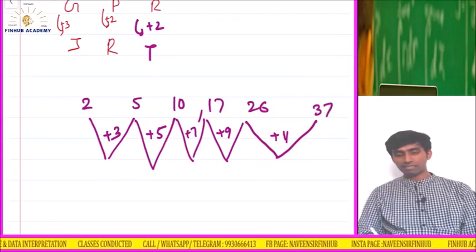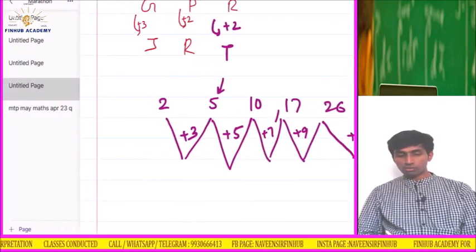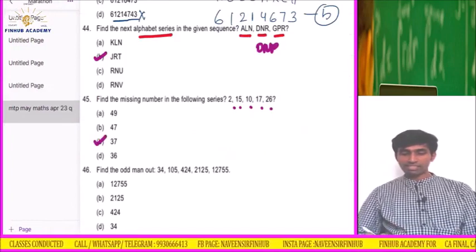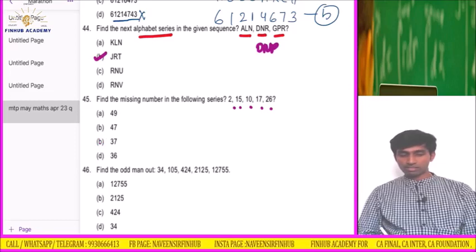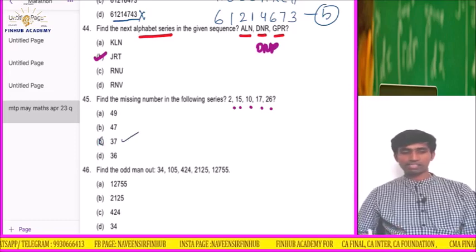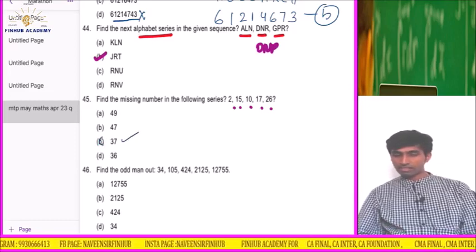Okay, I think here there was a mistake. It's not 15, it is 5. So let me check. Is the answer 37? Yes. They have given B, so it is C here, and the answer is 37. Okay, like this. Let's move ahead.